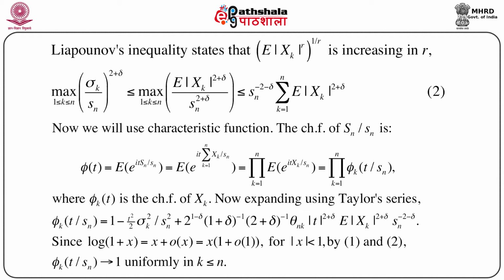Now again, using Taylor's series, we can expand this phi k t by Sn, to see that phi k t by Sn equals 1 minus t square by 2 sigma k square by Sn square plus 2 to the power 1 minus delta into 1 plus delta to the power minus 1, 2 plus delta to the power minus 1, theta nk mod t to the power 2 plus delta, expectation of mod xk to the power 2 plus delta into Sn to the power minus 2 minus delta.